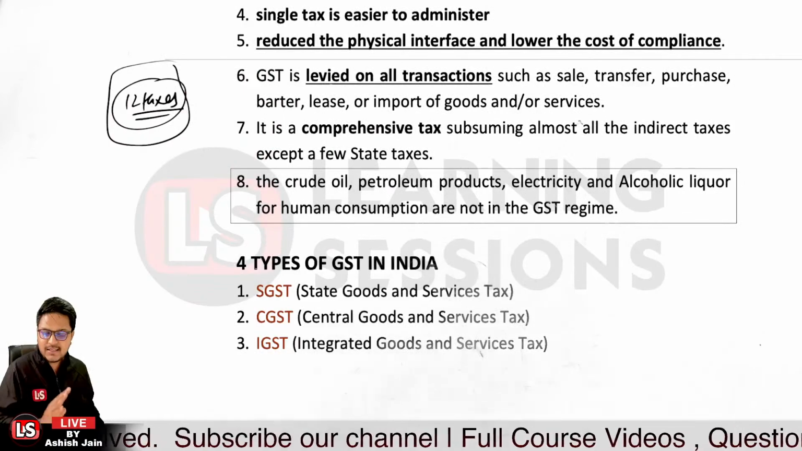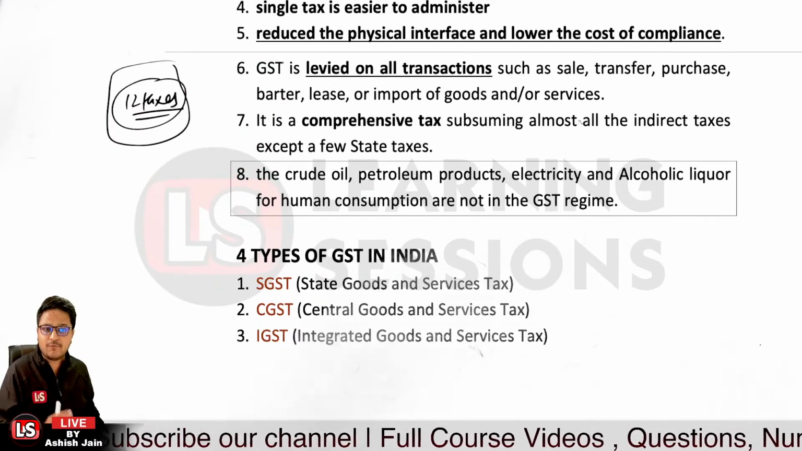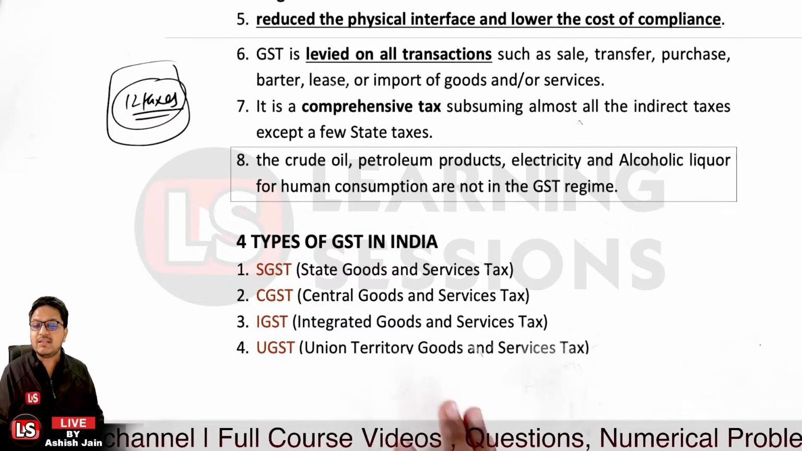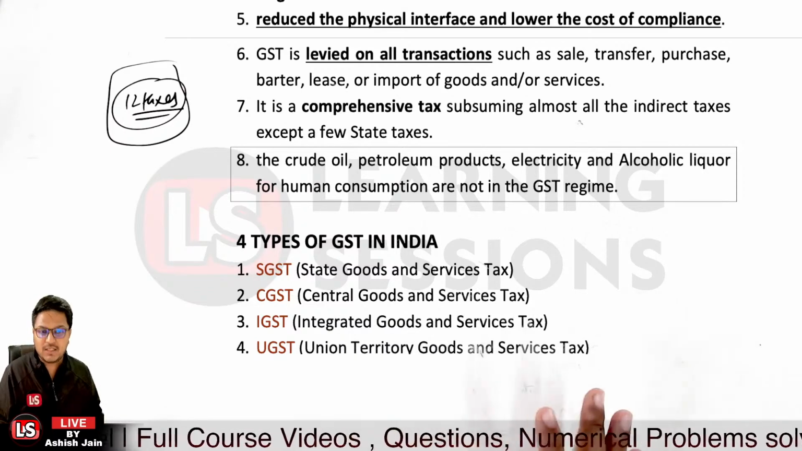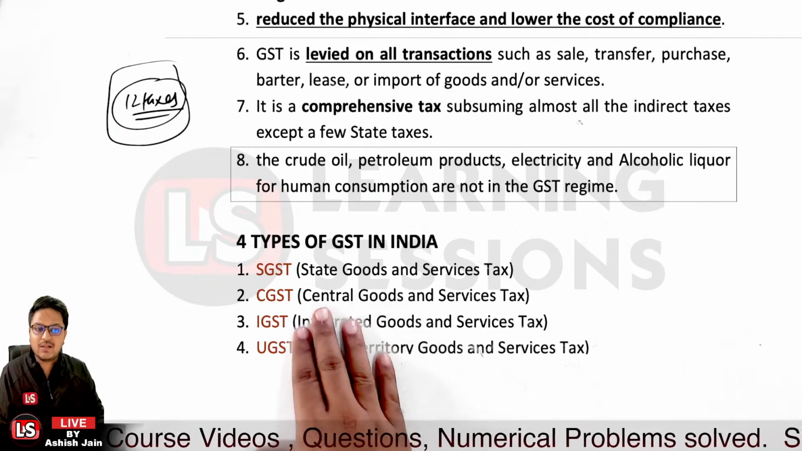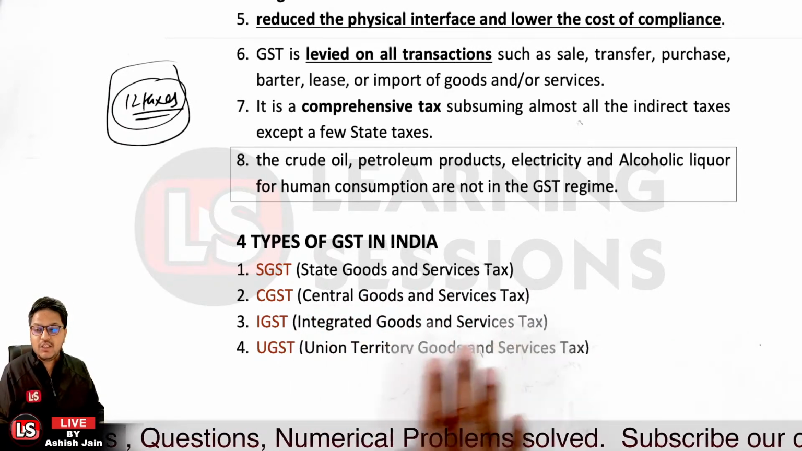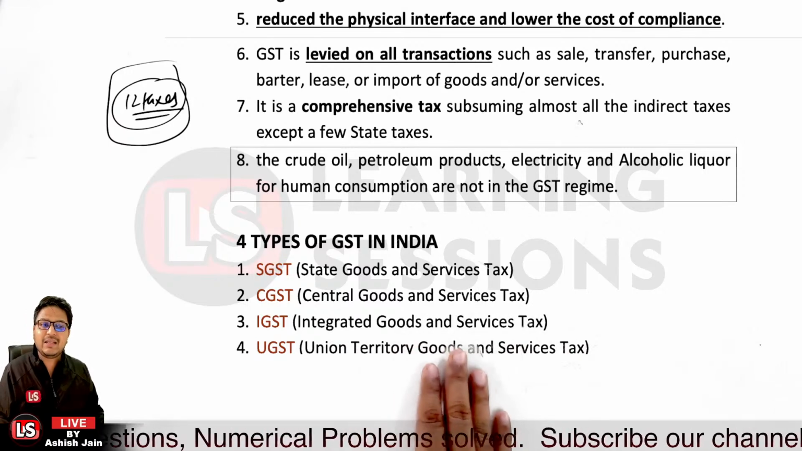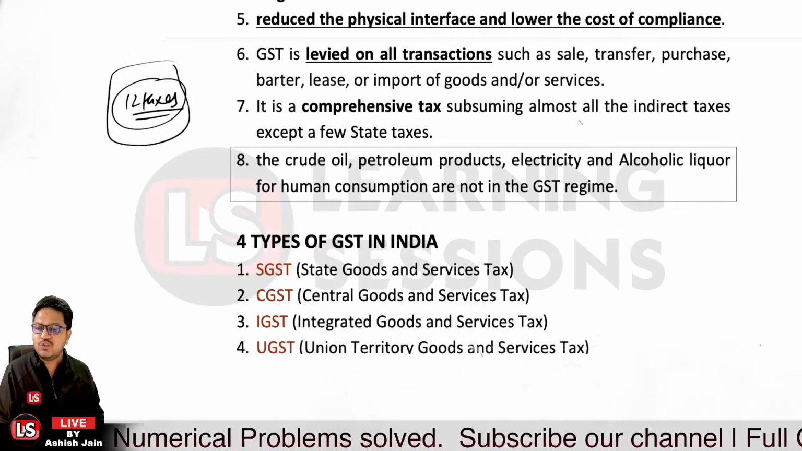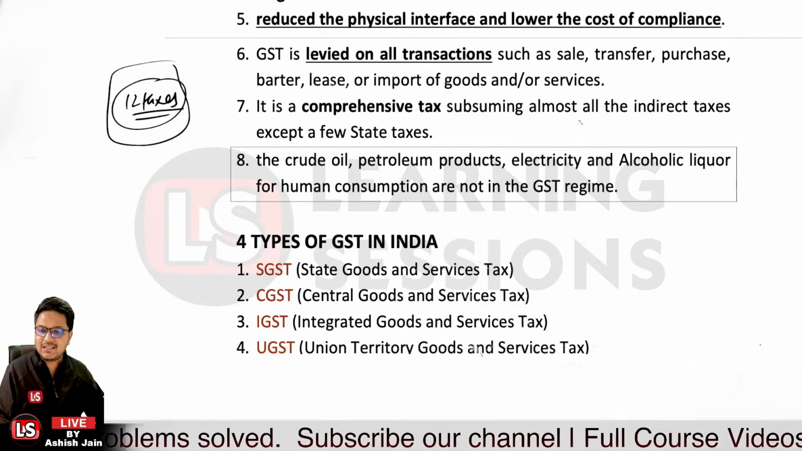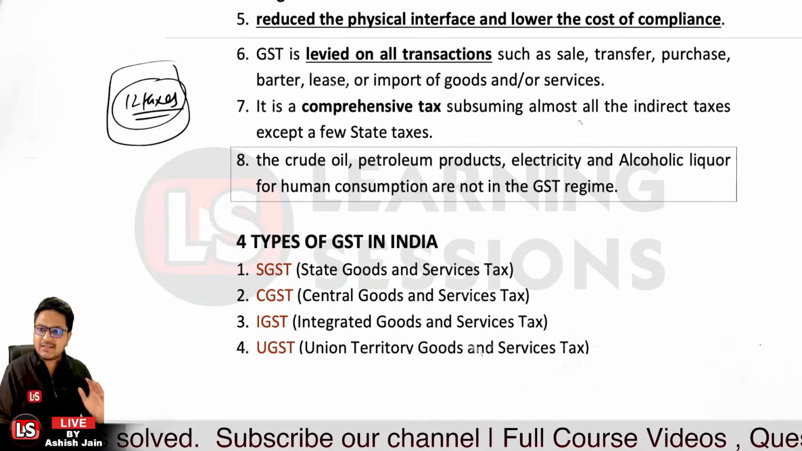Now let's understand the components of the GST. There are 4 types of GST in India. SGST is the state GST, and CGST is the central GST. IGST is the integrated GST. UTGST is the union territory GST, or simply we can say UGST. Now let's understand what these 4 types of GST are and why they exist.